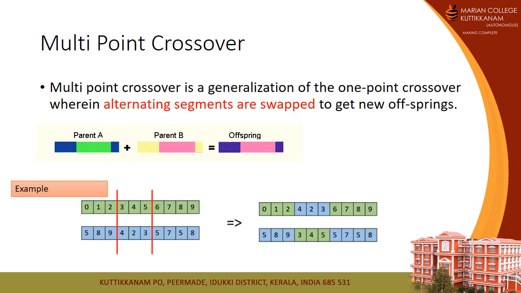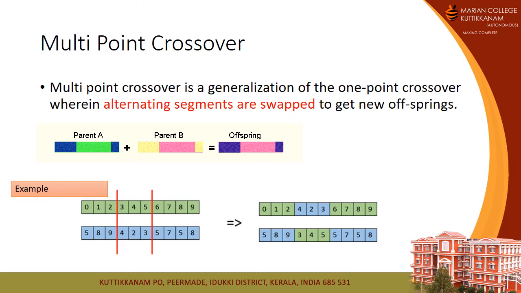The second method is known as multi-point crossover, or two-point crossover. Multi-point crossover is a generalization of one-point crossover wherein alternating segments are swapped to get a new offspring. We divide parent A at 2 points, so we get three partitions: blue, then green, then again blue.